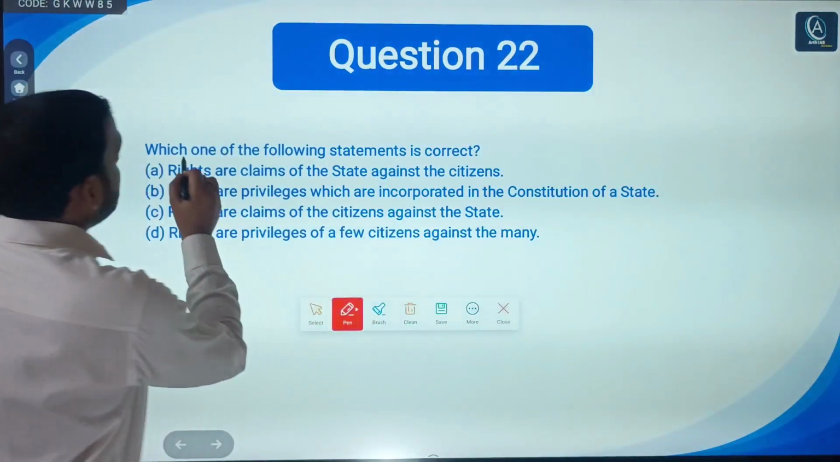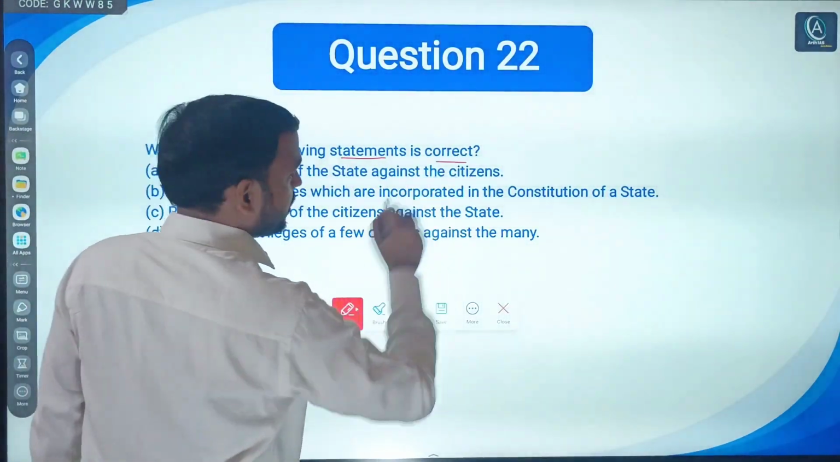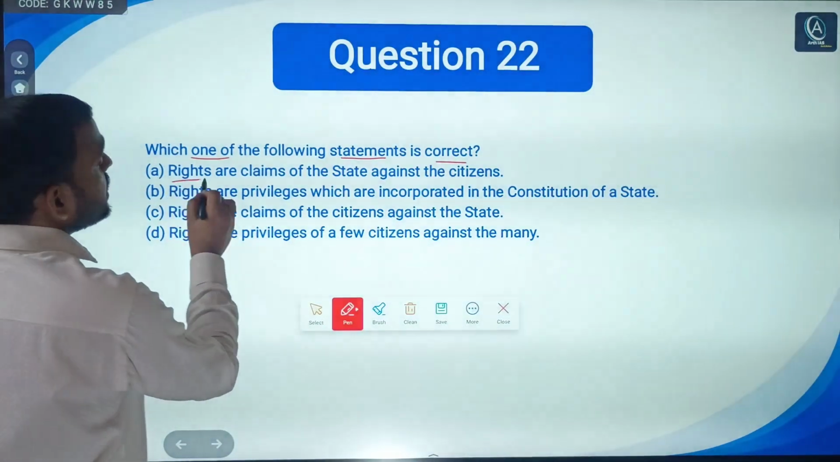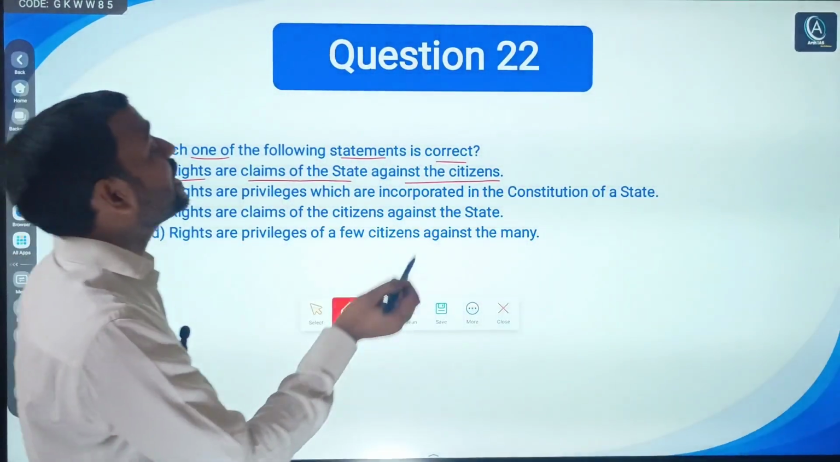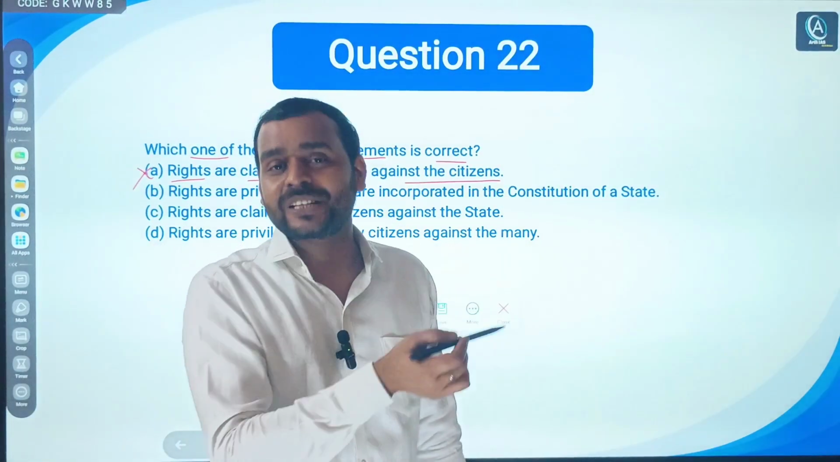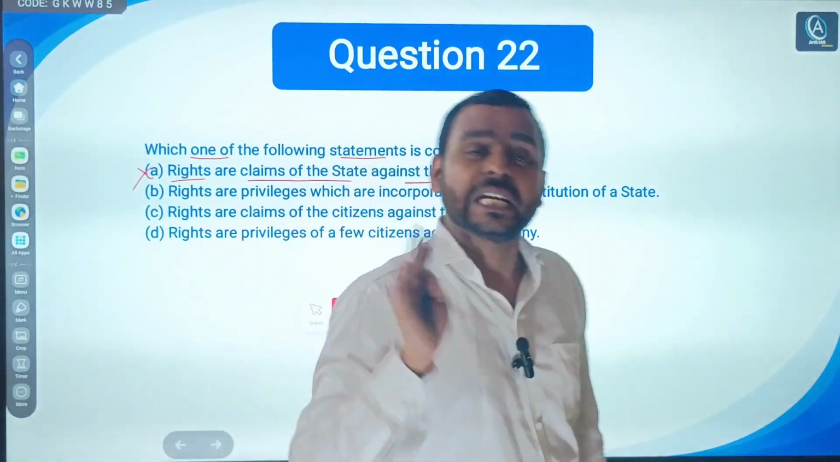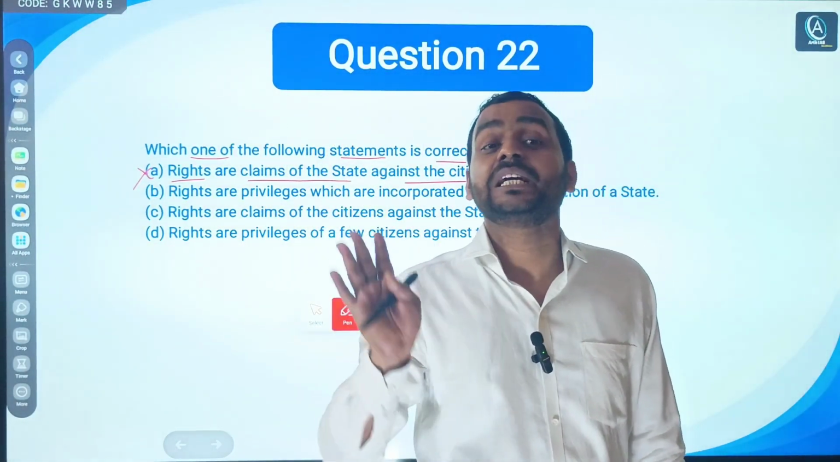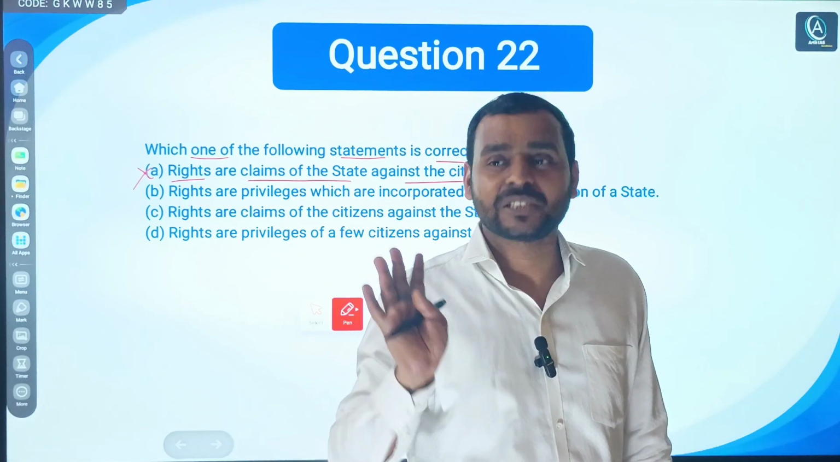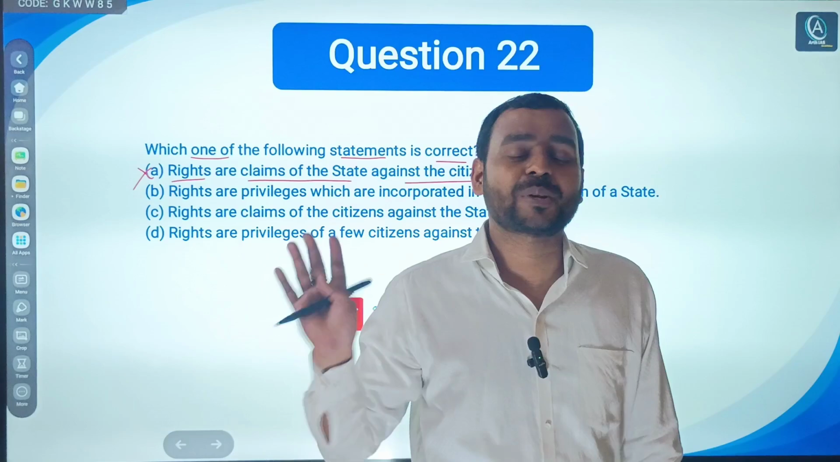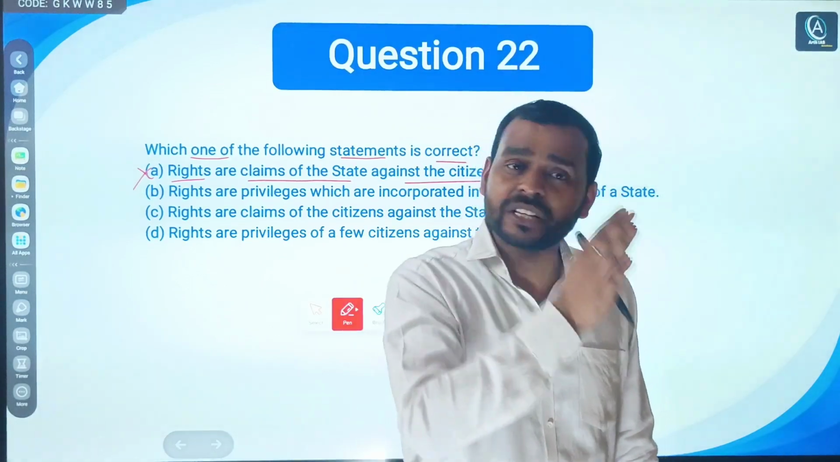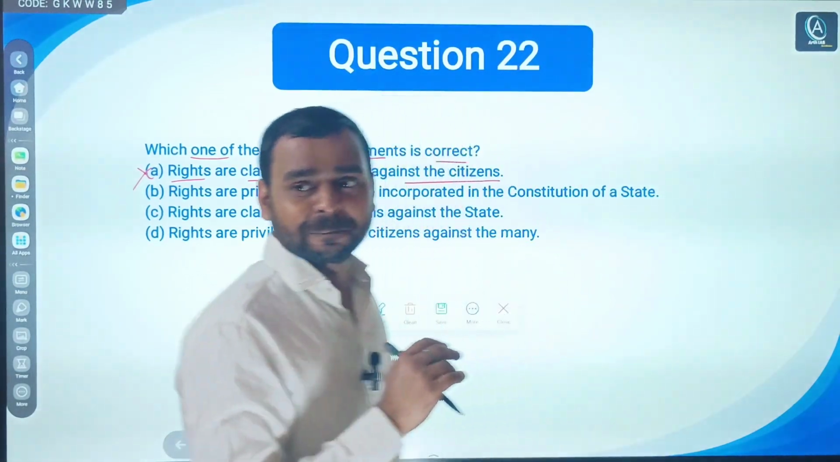It says, which one of the following statements is correct? First says, rights are claims of the state against citizens. No, actually, rights are claims of citizens against the state. If states have authority, then rights are what? Shield. Shield means what? It protects individuals from arbitrary action of a state. It checks the arbitrary action of a state.